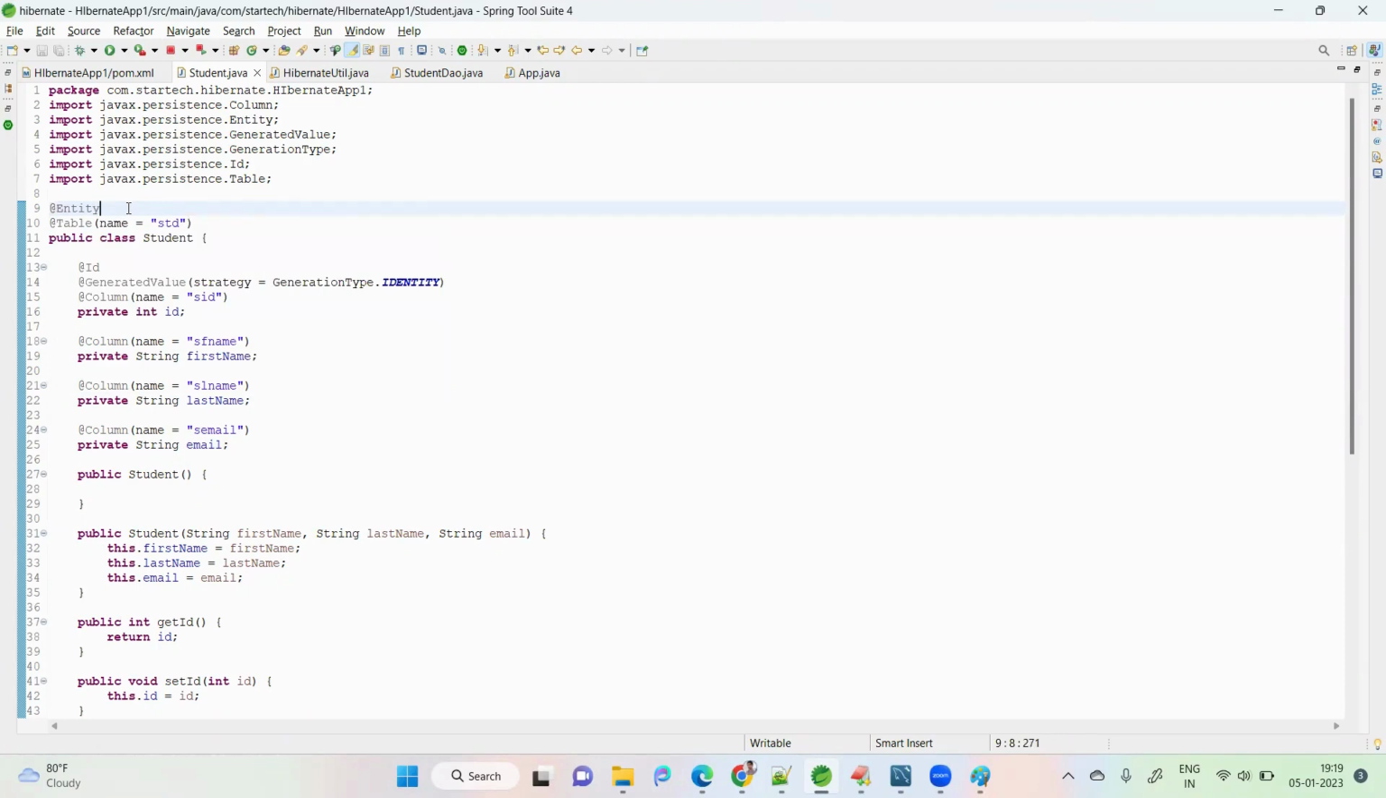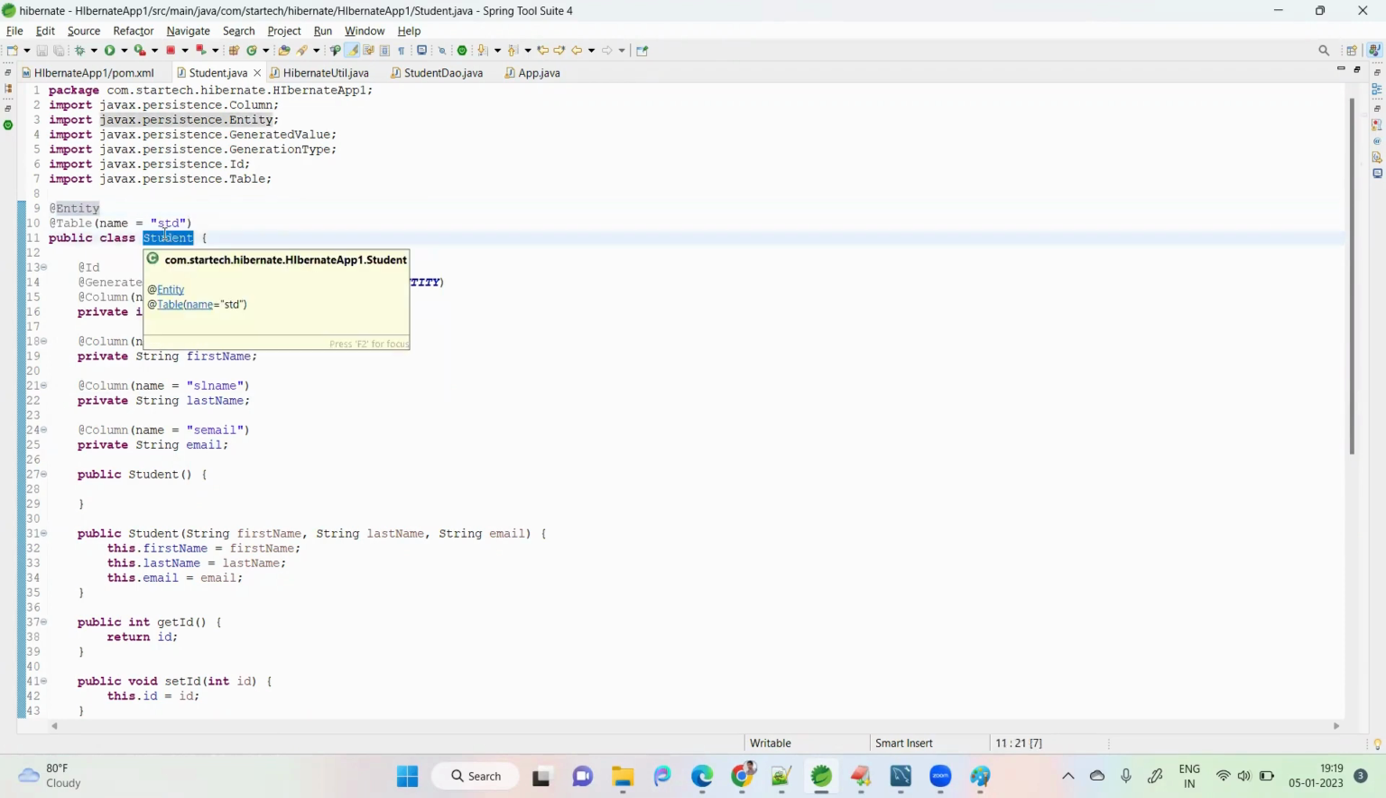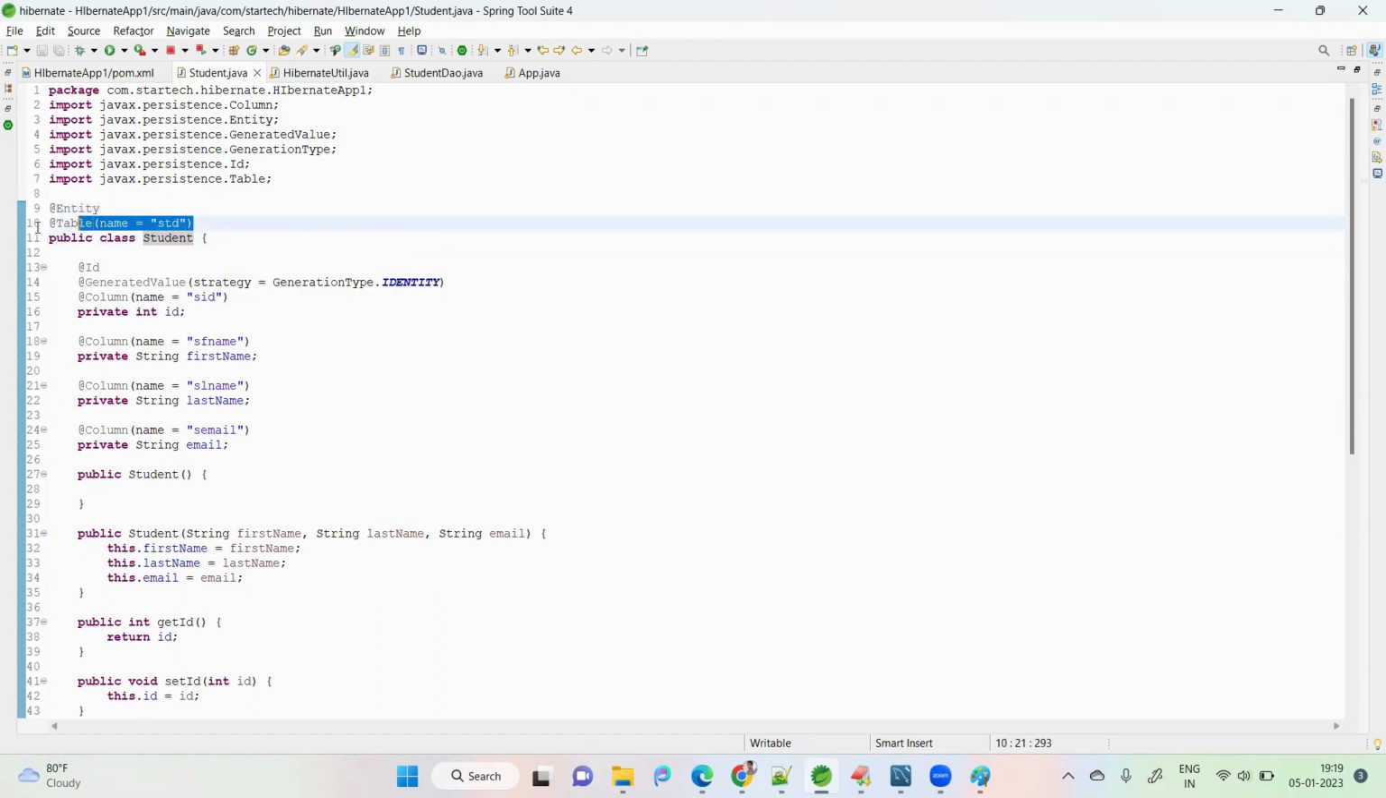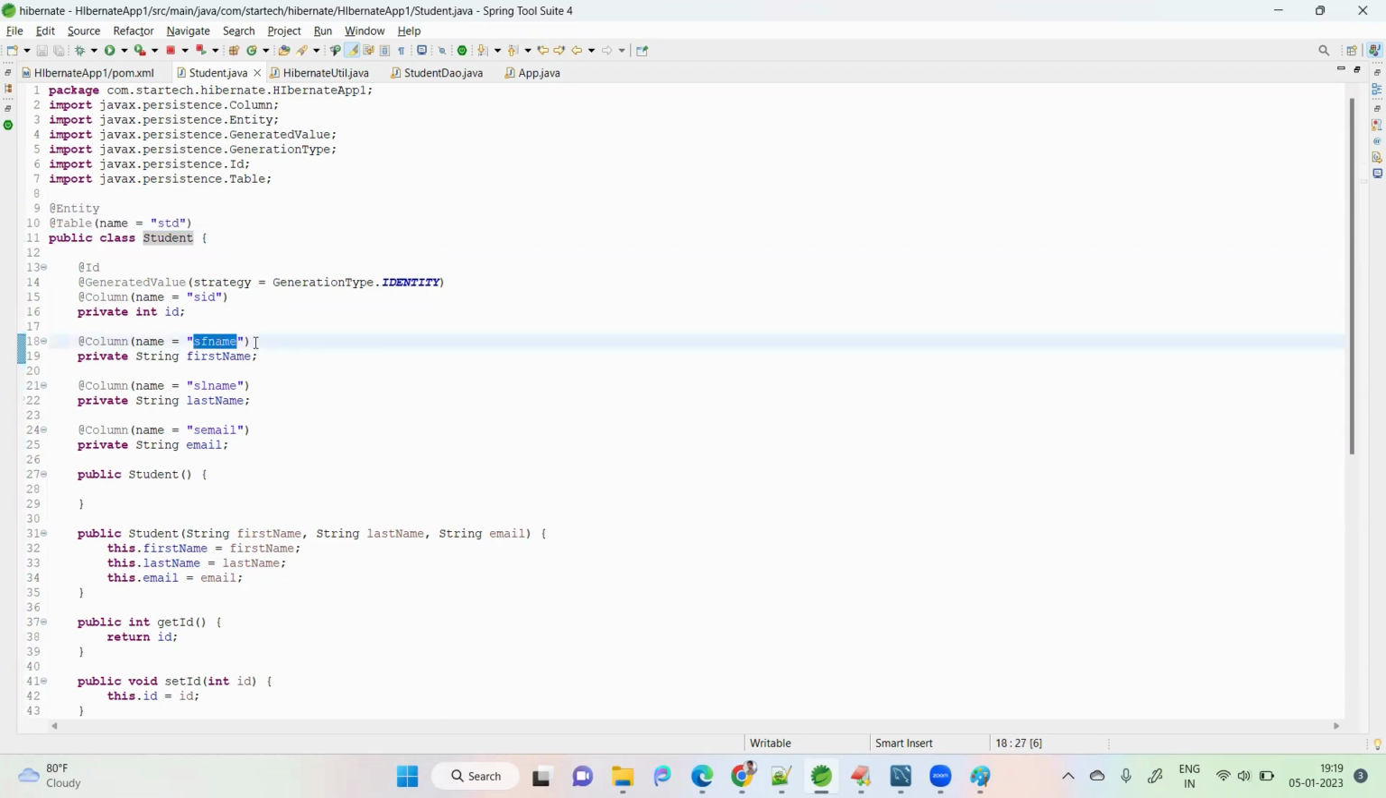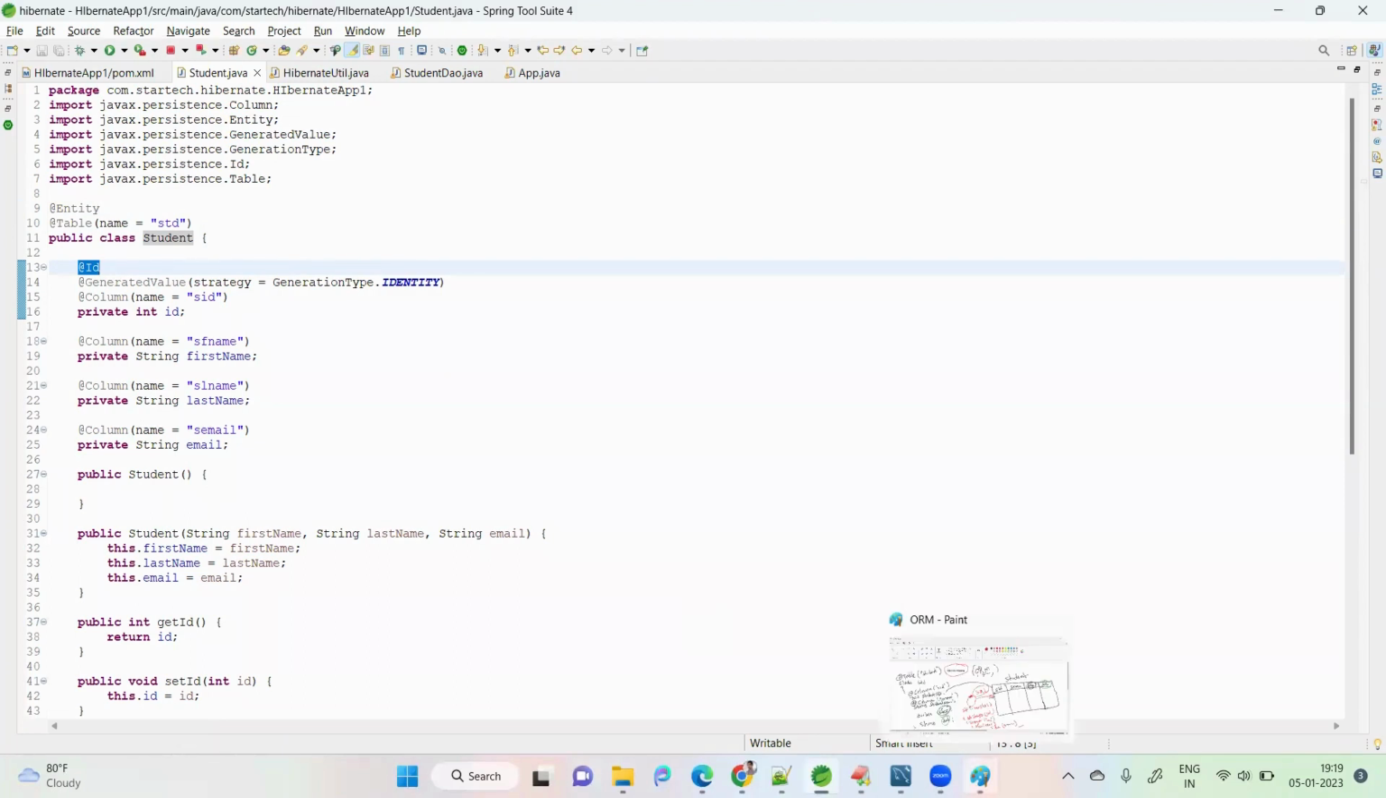Okay, this is the entity class. If the table name of the database and the class name match, this is optional. If the column name of the database and the variable name match, this is also optional. This ID means primary key. I don't know whether you know it or not, but a primary key provides only unique values. I'll discuss it later.